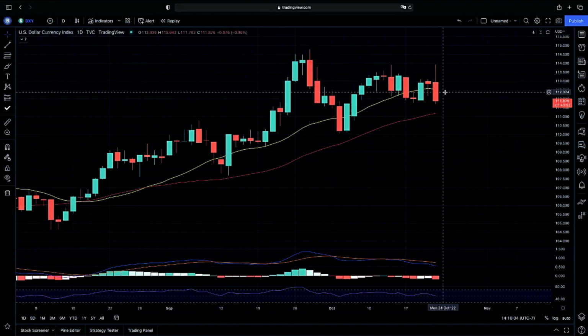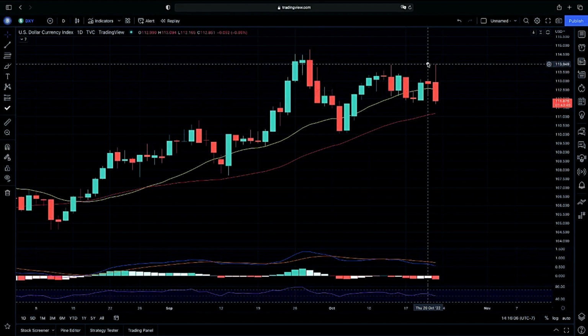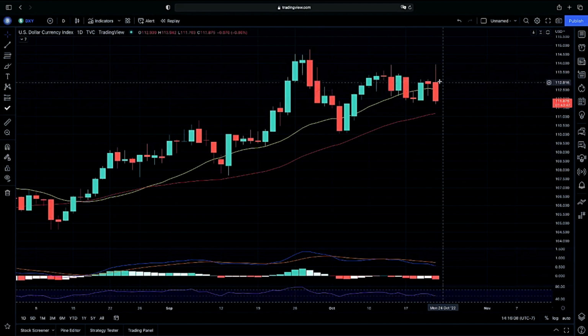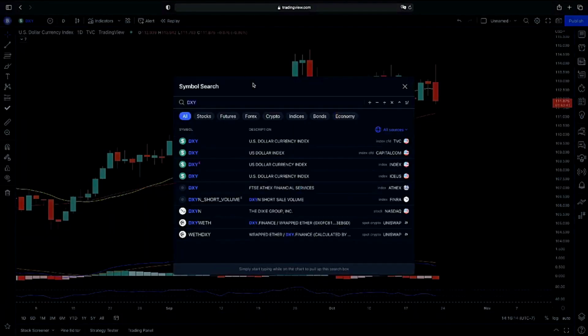So again, just keeping an eye on this. But one thing that we do like is that we had a large wick to the upside, and this could be the beginning of a rejection on the dollar and a possible cool down, and that could give us that strength in the S&P. So again, very much on watch here on the dollar.